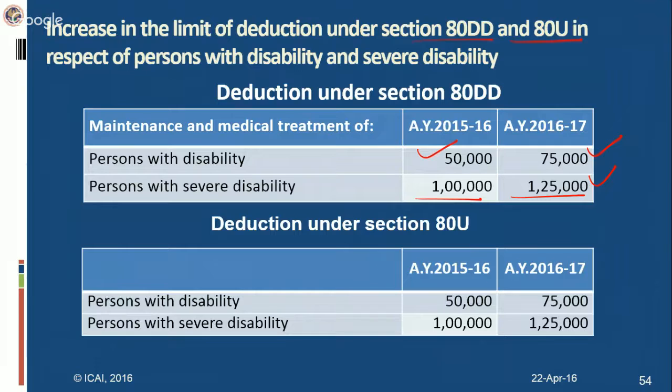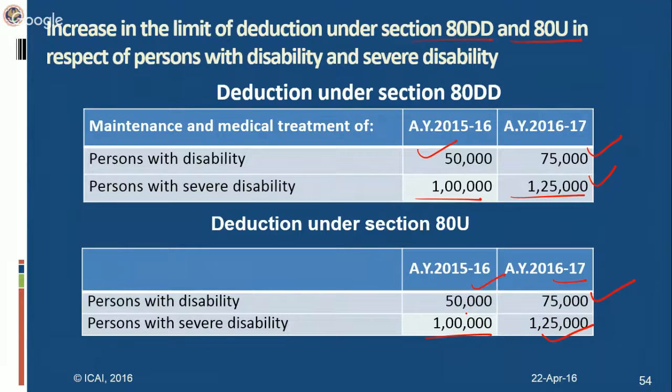So the dependent should not claim a deduction under 80U. It's a flat deduction. Whatever be the amount you are expending on such maintenance or medical treatment, you will be eligible for this reduction of 75,000 and 1,25,000 as the case may be. Similarly, under section 80U also, if a person with disability, the deduction would be 75,000, and for AY 16-17 earlier it was 50,000. And if a person with severe disability, that deduction would increase to 1,25,000 from 1 lakh.